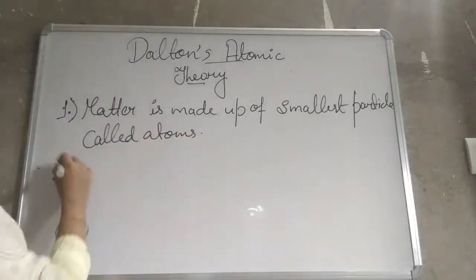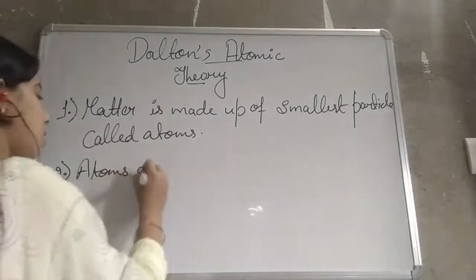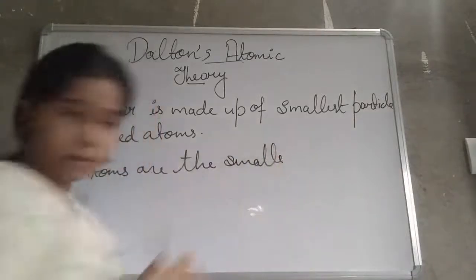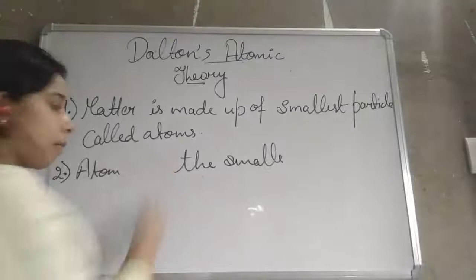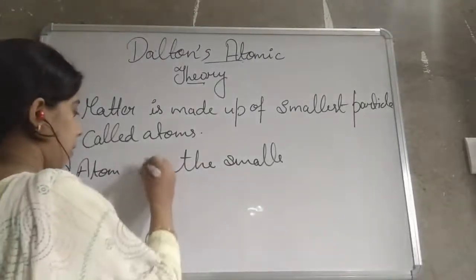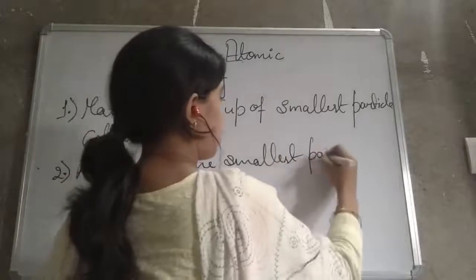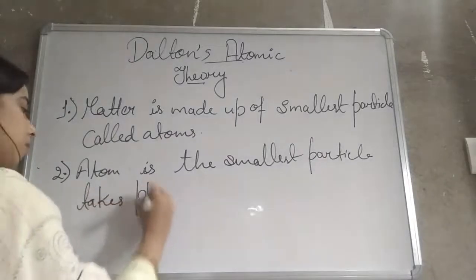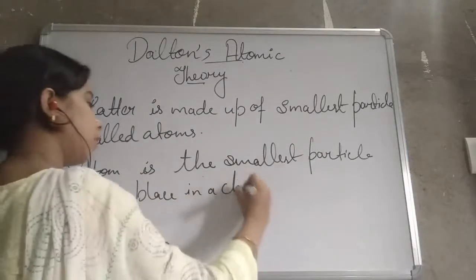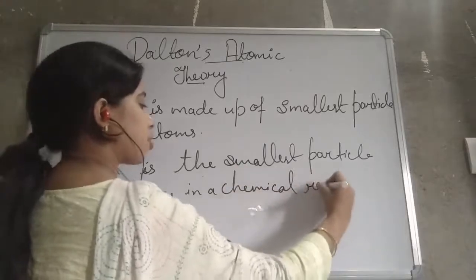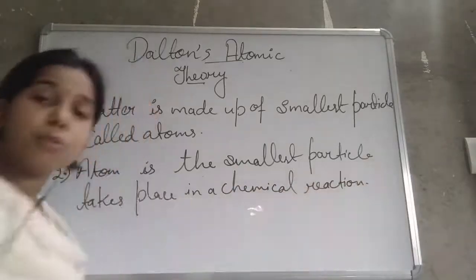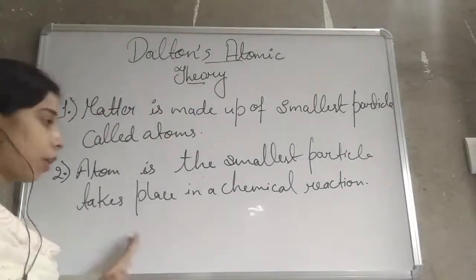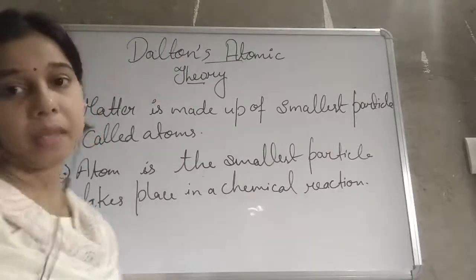So atoms are the smallest, or we can say atom is the smallest particle that takes place in a chemical reaction. Okay, so these are the two postulates. The first one is that it is made up of the smallest particle, and because of that we can say that it is the smallest particle that takes place in a chemical reaction.